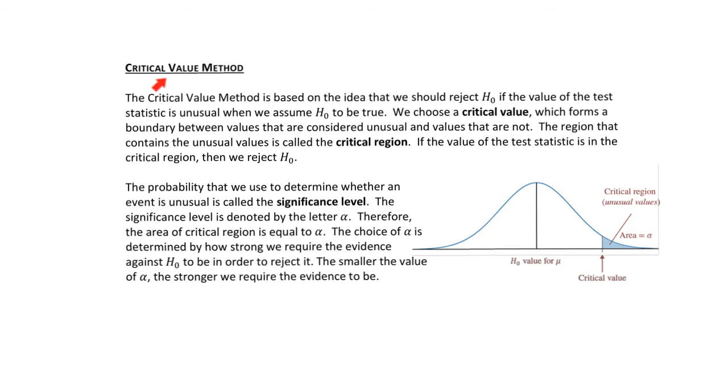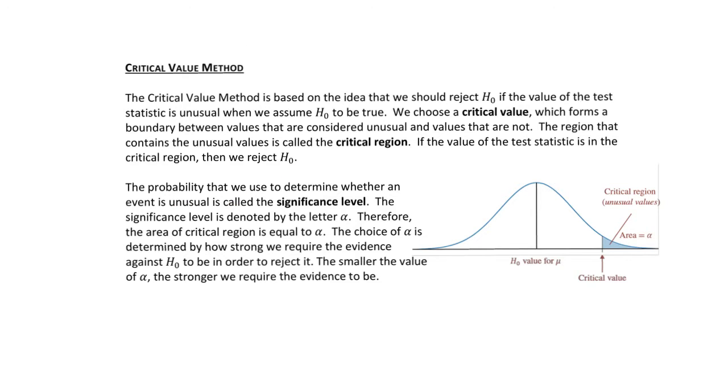So now let's look at the critical value method first. The critical value method is based on the idea that we should reject the null hypothesis if the value of the test statistic is unusual when we assume the null hypothesis to be true. We choose a critical value which forms a boundary between the values that are considered unusual and the values that are not. The region that contains the unusual values is called the critical region. If the value of the test statistic is in the critical region, then we reject the null hypothesis.